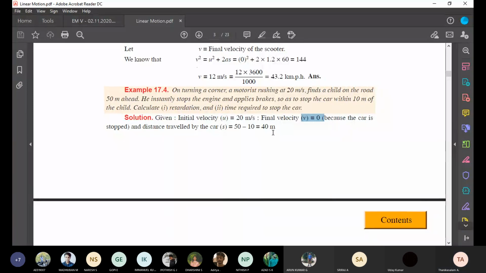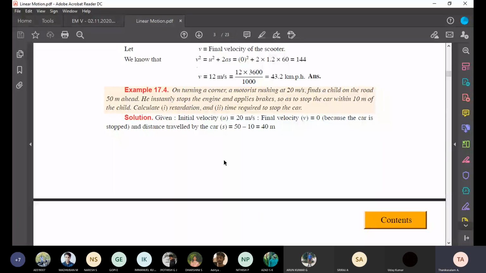This is a practical question, so you have to use imagination. You saw the child 50 meter away. Now you want to stop the car, and you stopped 10 meter before. Therefore, how much distance traveled? 50 minus 10, 40 meter. What did they ask? Retardation. Retardation means negative acceleration. So we have initial velocity, final velocity, and distance. Which equation is suitable?